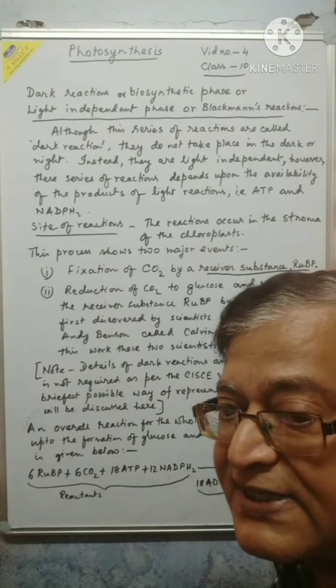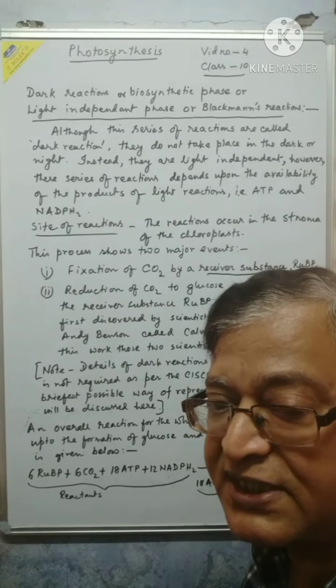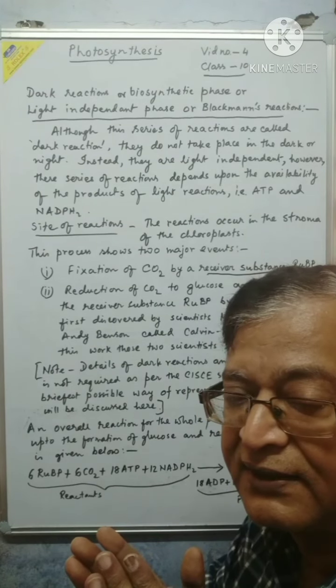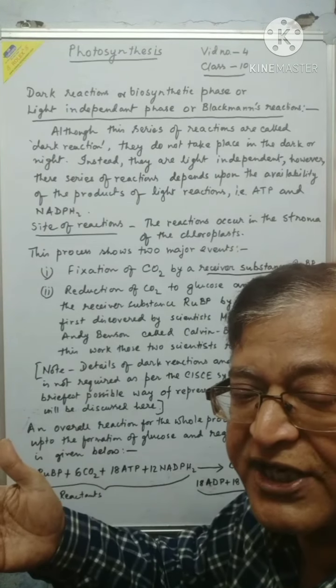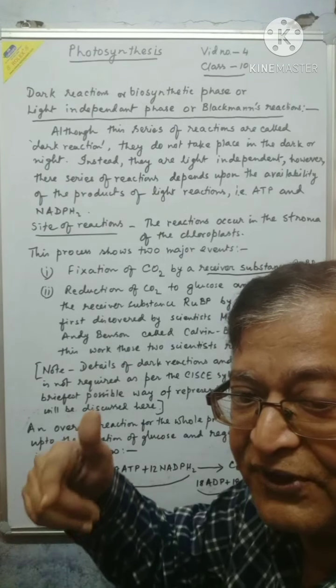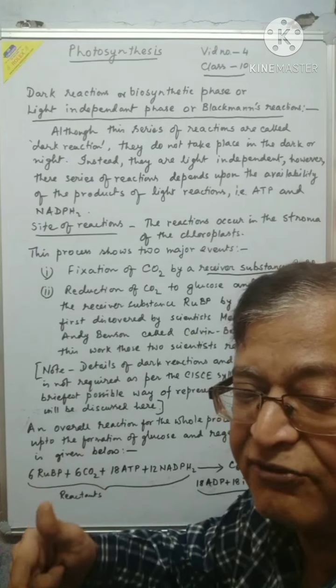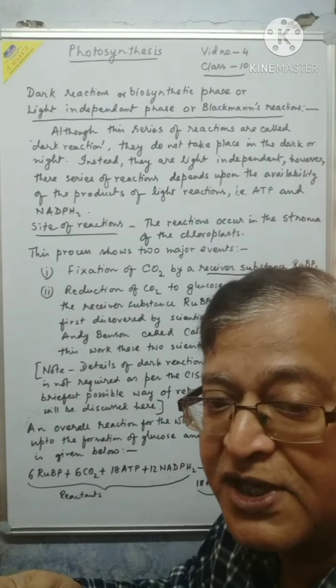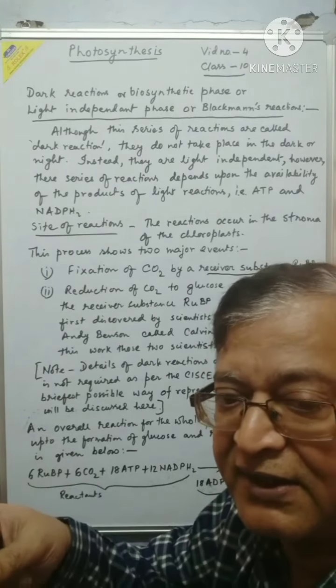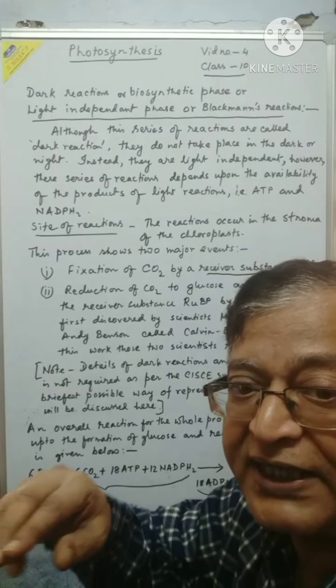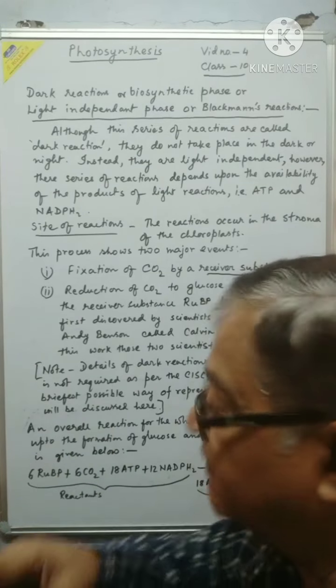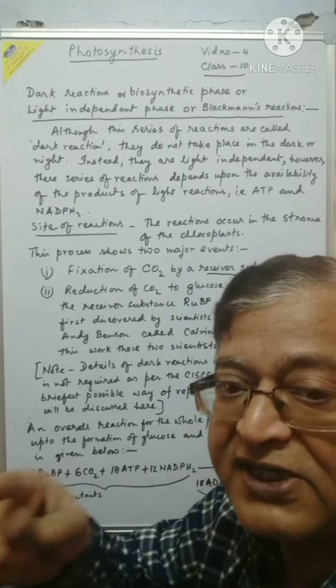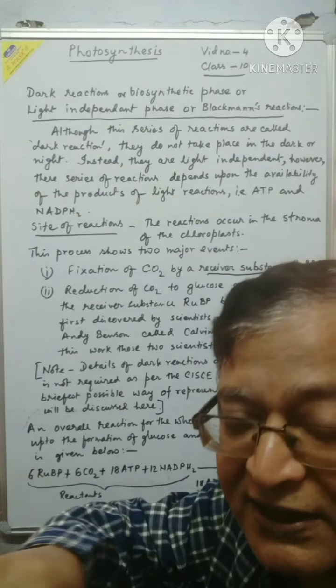Since RuBP is a receiver substance, once it is locked with carbon dioxide it will be finished if it is not regenerated. So this process not only produces glucose, but also regenerates the receiver substance so that it is constantly available for fixation of more carbon dioxide.